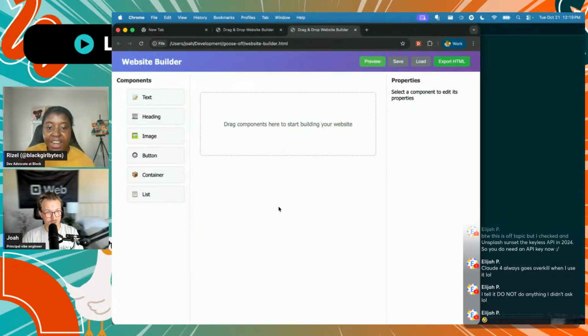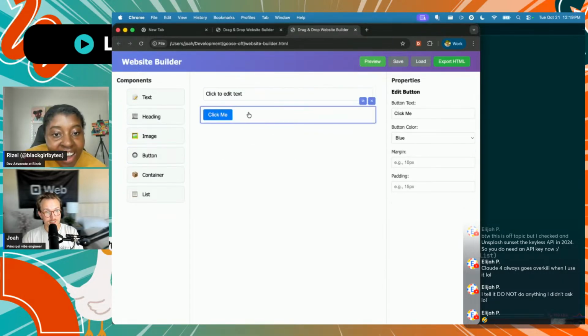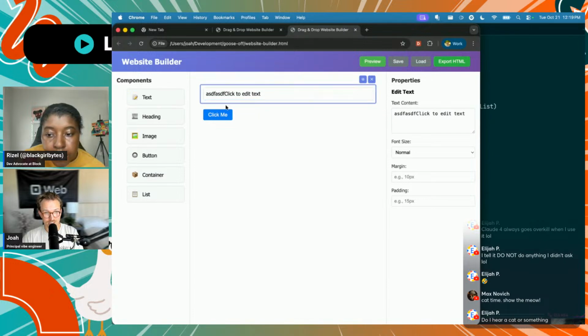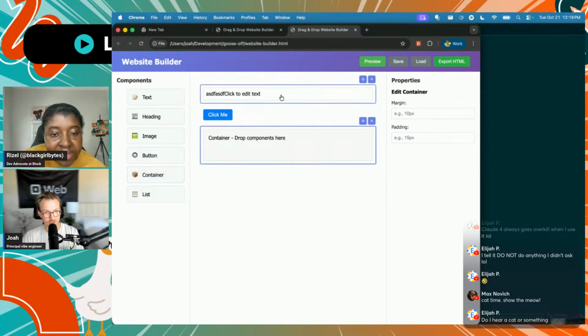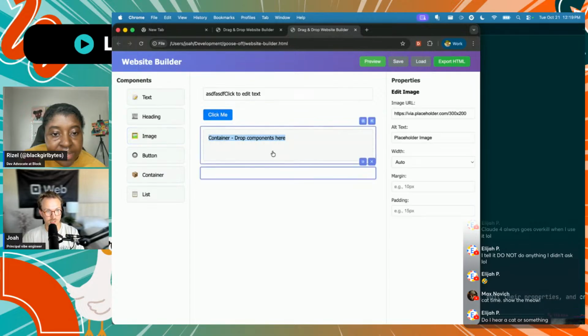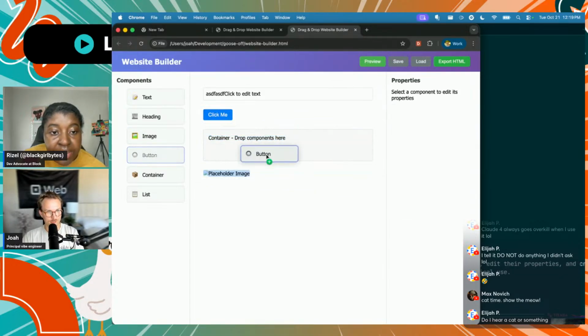Amazing. I'm going to go check in on Joe. Oh wait, it worked. I have something. It's working. I can edit text. I can click buttons. I can create a container that I can put more elements into. Let's see. Maybe not. That's okay. You have time to edit it.